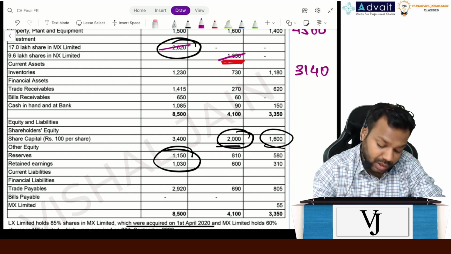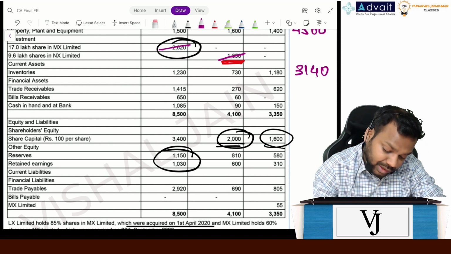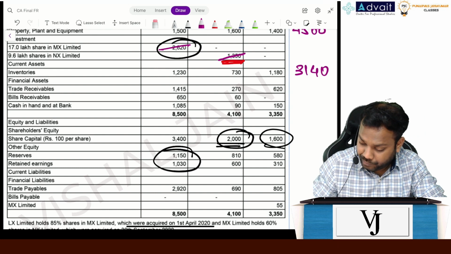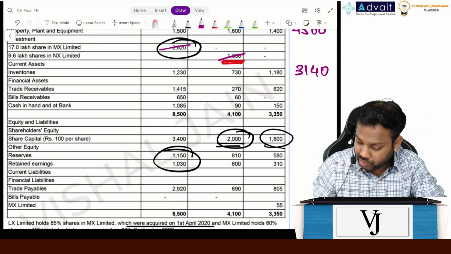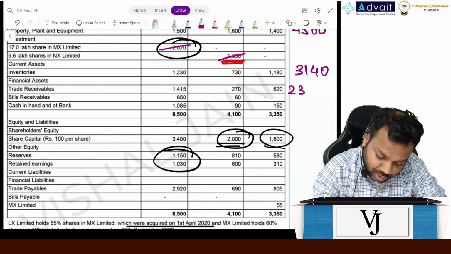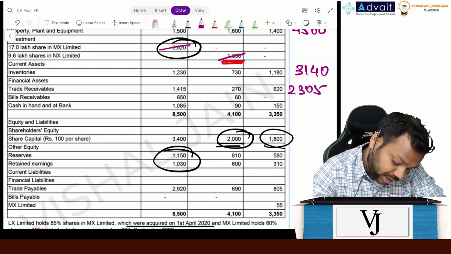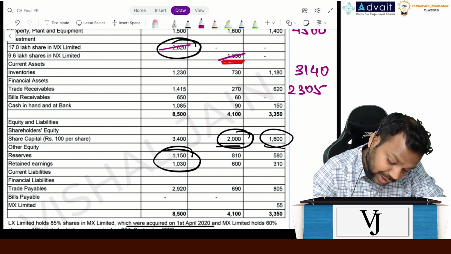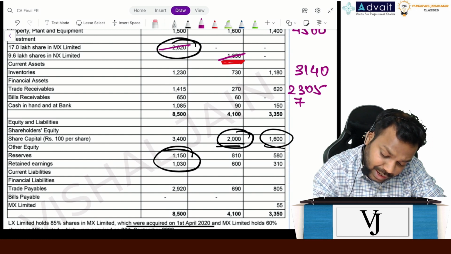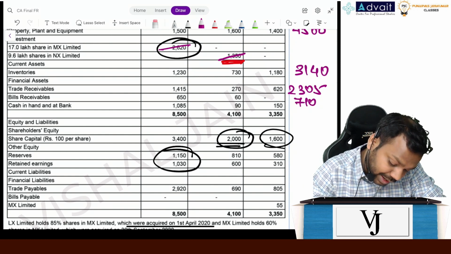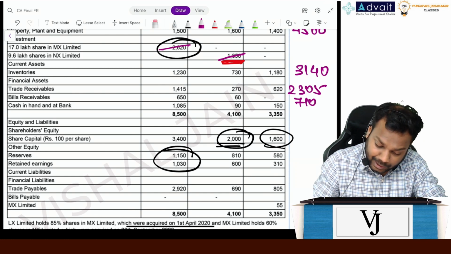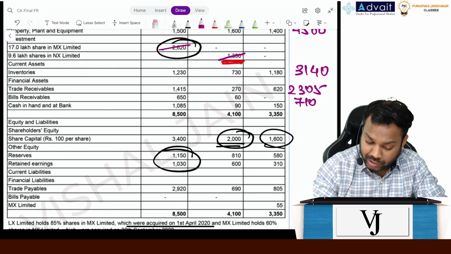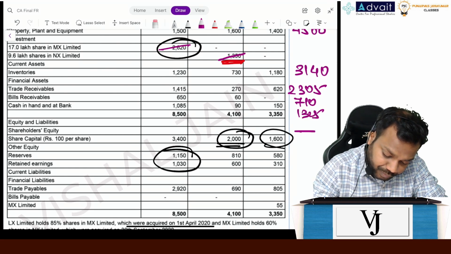Clear? Now then trade receivables, 1415 plus 270 plus 620 is 2305. Now bills receivable is 650 plus 60, 710. Then comes cash in bank is 1085 plus 90 plus 150 is 1325.